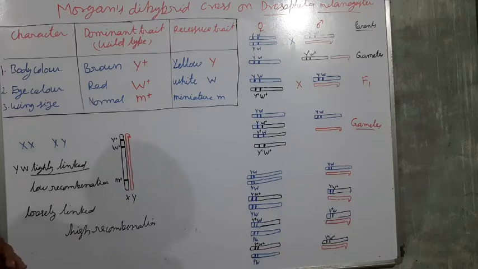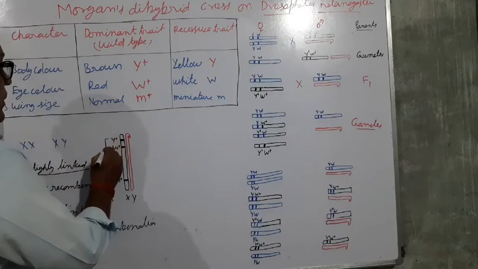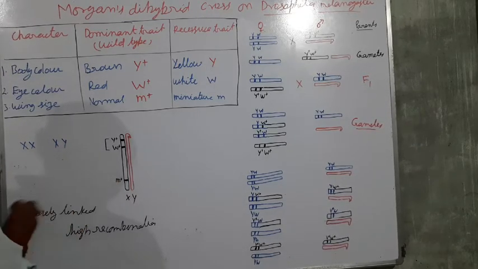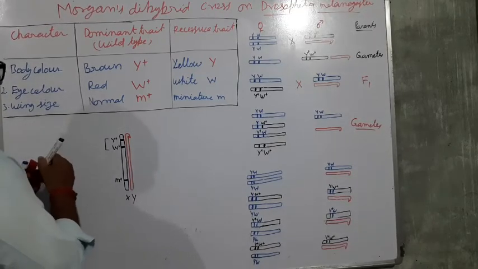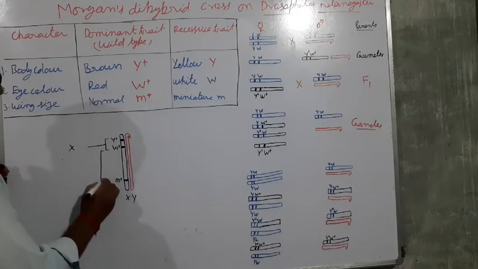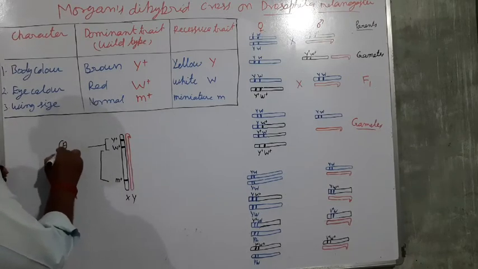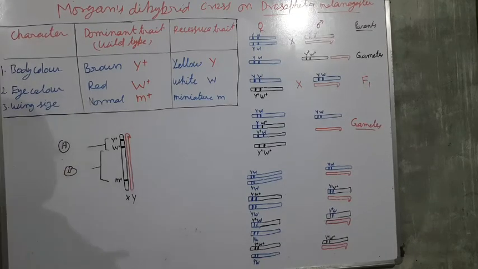Later we will discuss that. First we are discussing only one class, in which we consider only two characters, found here between these genes. We are making a class here, and later in another experiment we make another class here. So first this is A, and this one is B. In this way we are making a cross.